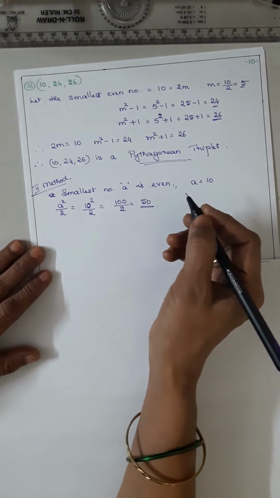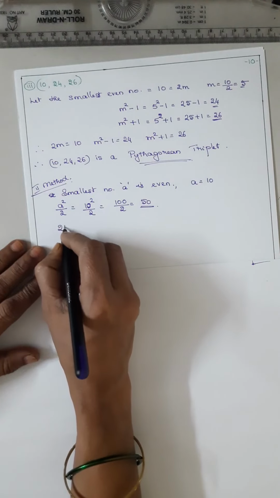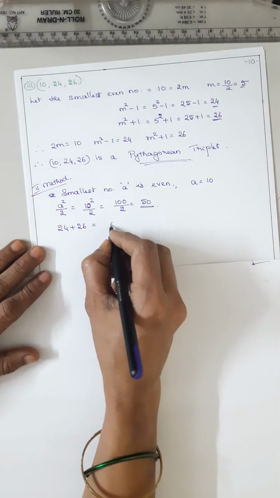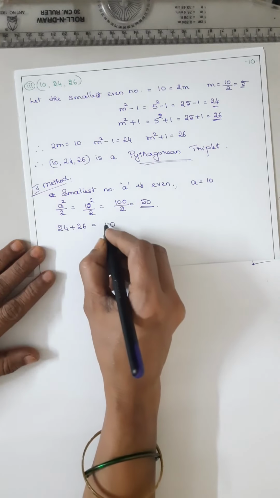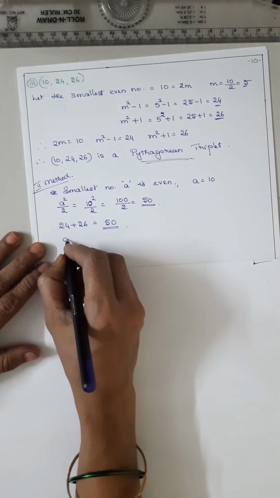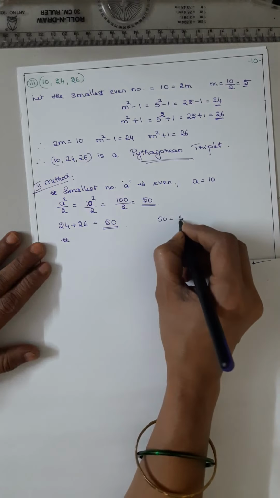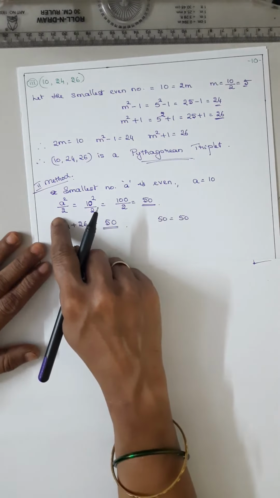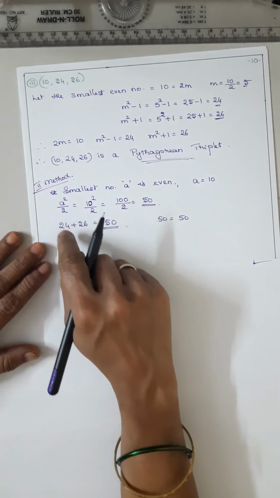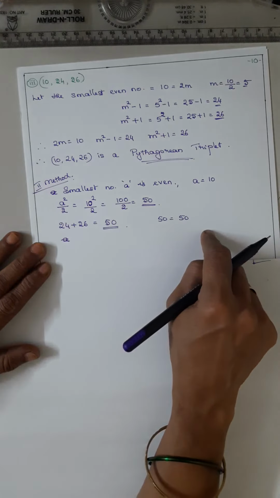Next step, what did they tell? The sum of the other two numbers, that is 24 plus 26. 4 plus 6 is 10, 2 plus 2 is 4, plus 1, 5. That means you got 50 is equal to 50. Means if the smallest number is even, then its square upon 2 is equal to the sum of the other two numbers.